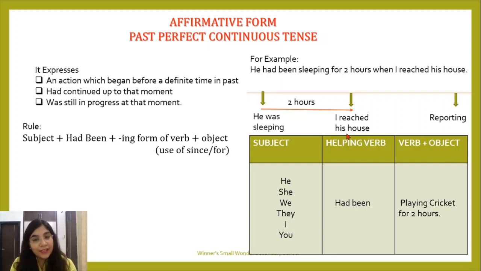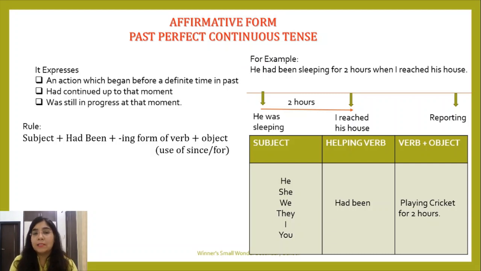Okay, so in the very same way, this is explaining two moments together. An action started at a definite time, had continued to that moment, and was still in progress when I reached his house. So this is how these types of sentences are reported, and such sentences are known as past perfect continuous tense.